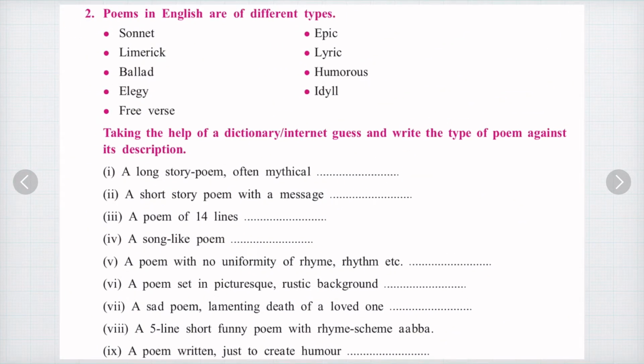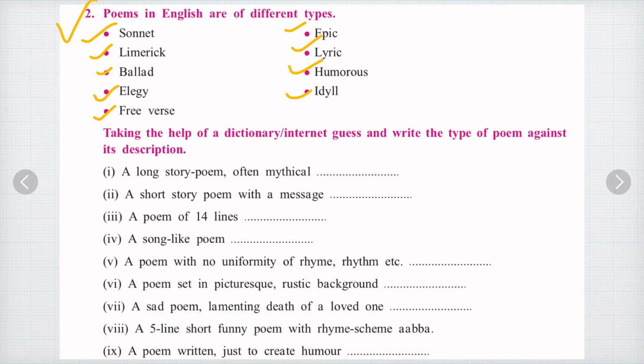Now next is question number 2. Poems in English are of different types: sonnet, limerick, ballad, elegy, free verse, epic, lyric, humorous, idyll. These are over here the meanings or the description of the given types of poems. We have to just write the name in front of it. So let us solve this.